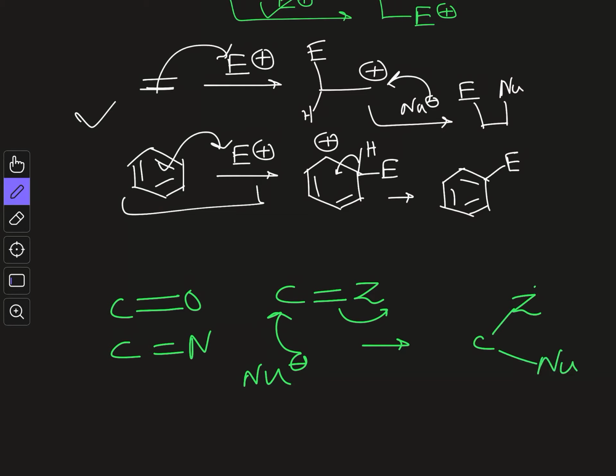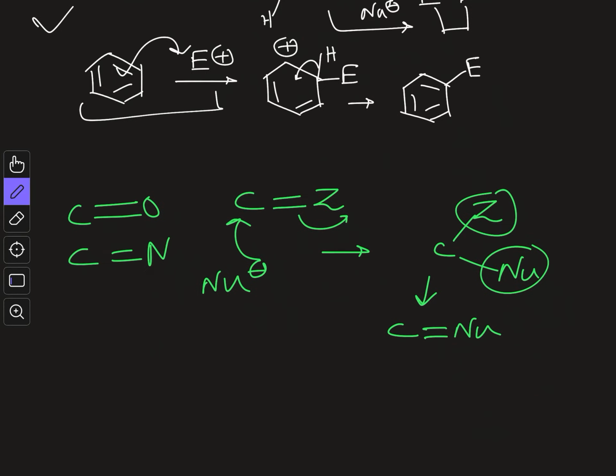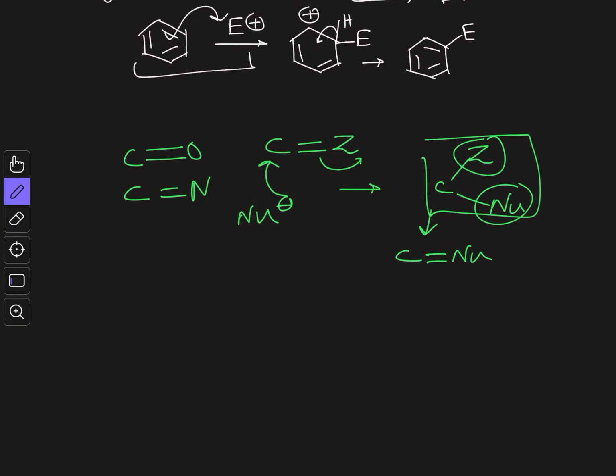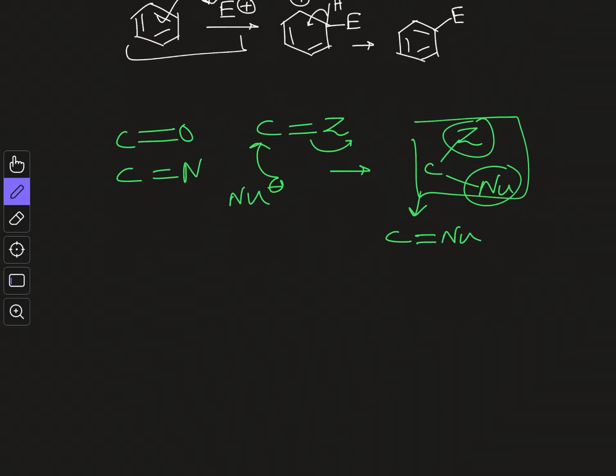Now depending on the nature of Z and Nu, either this Z can leave from the reaction center and you get this kind of product, a double bond with the nucleophile, or maybe this remains as a stable tetrahedral intermediate. So it depends on the substrate. So this is the addition reaction.